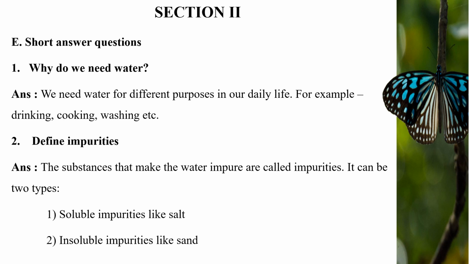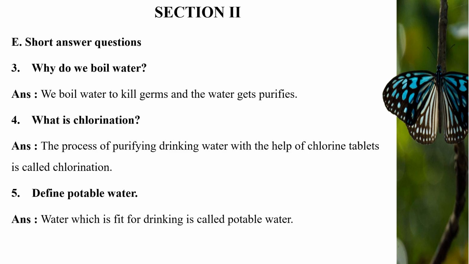It can be of two types. First is soluble impurities like salt. Second, insoluble impurities like sand. Third question, why do we boil water? Answer, we boil water to kill germs and the water gets purified.